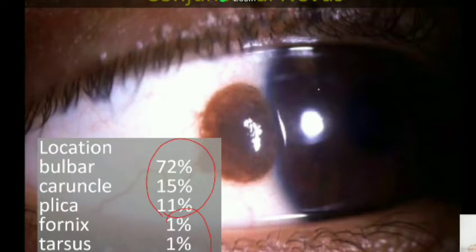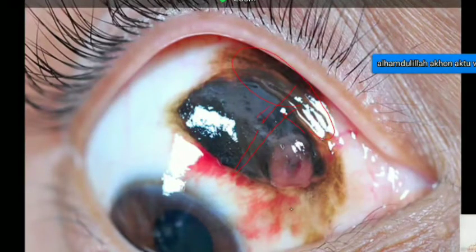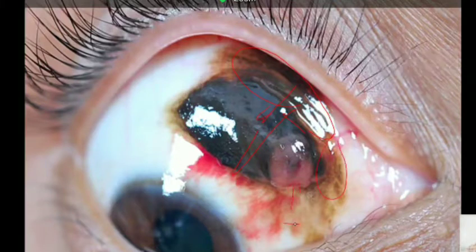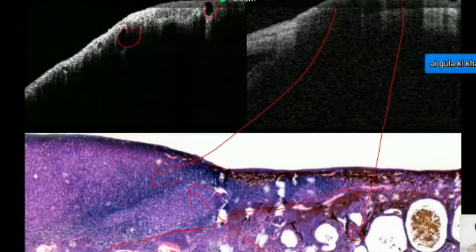I had this patient as a teenager. I was following him up, but when he became about 25, 26, he started developing this particular lesion which he came with. You see this dark lesion arising from a pre-existing, what looks like, nevus, and a fleshy component and subconjunctival hemorrhage. When you do imaging here, you can see that the component which has cysts still is a nevus and the component which is solid is a melanoma, and that is the transition zone where a nevus is transforming into a melanoma. So this is a very clear indication that UBM or ASOCT can help you distinguish a nevus from a melanoma with histopathological correlation.